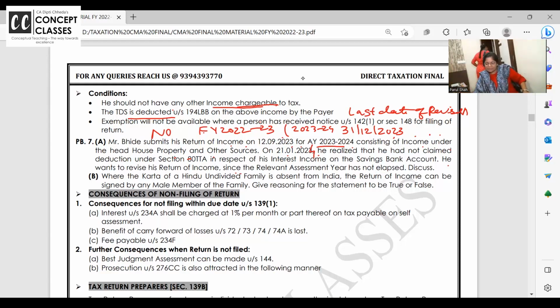Yes, then only. So he cannot file the return. Last date of revised return is December 23. He is willing to file the return. No, revised return cannot be filed. Can you please write the answer here? Write it here. No, revised return cannot be filed. Over and out.